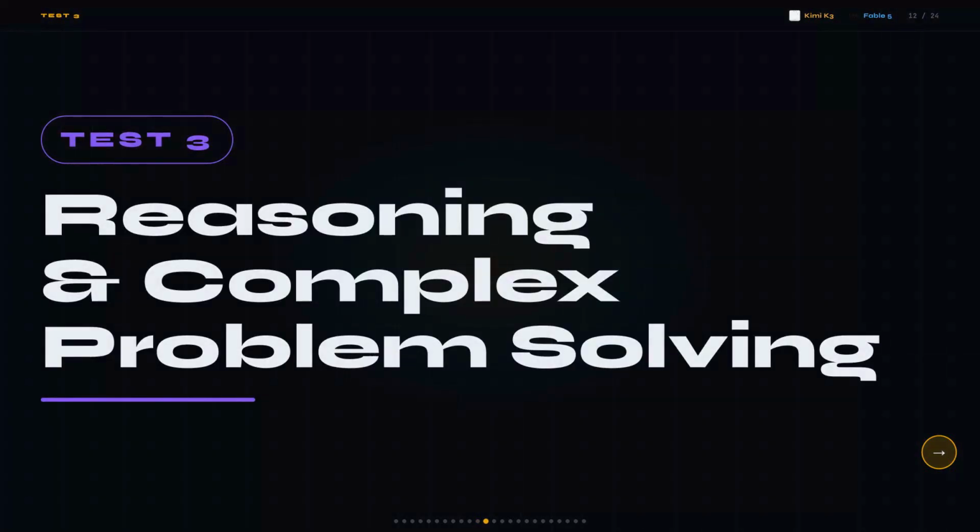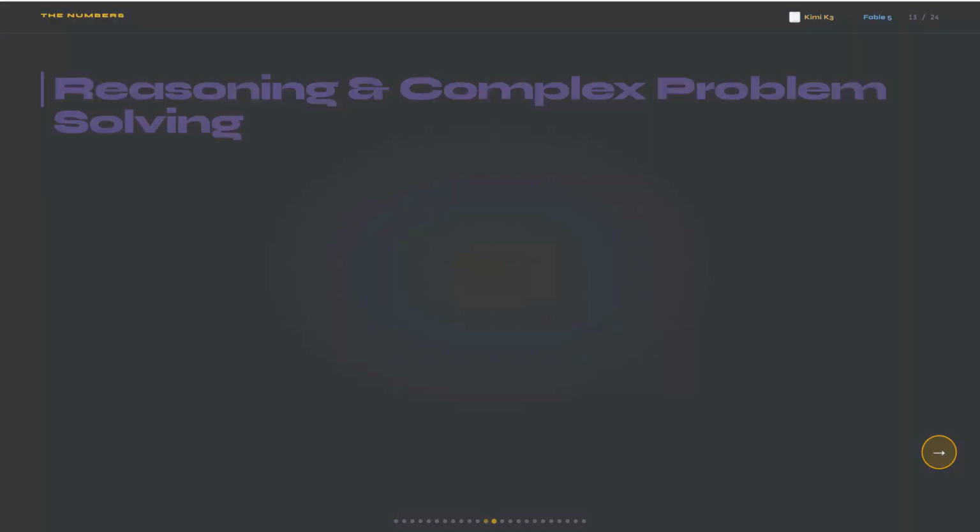So test 3, reasoning and complex problem solving. And if your model gets a hard coding task wrong or misreads a multi-step instruction, you don't just get a bad answer that looks confident, you ship it, and that's the failure mode that actually costs you time and credibility.